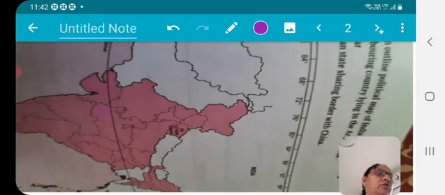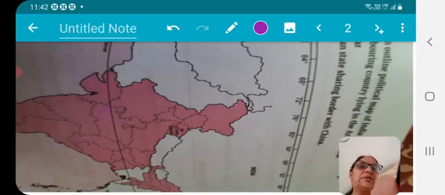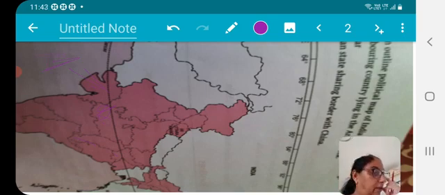And for that, two more questions are there related to this map. Neighboring country lying in the Arabian Sea. You may see that the Arabian Sea is on this side, and which country is there? An island country, that is Maldives. It is right in the south, Maldives, an island country.